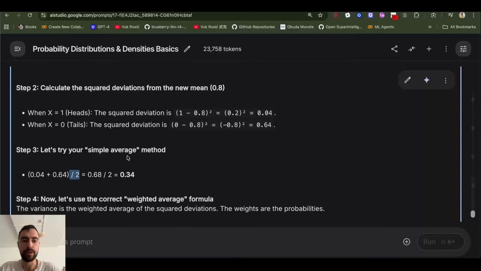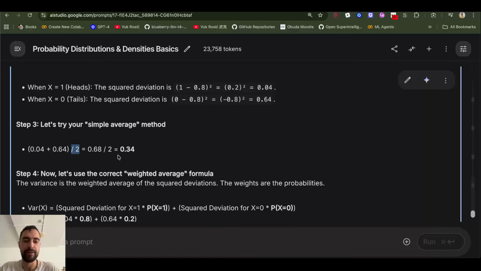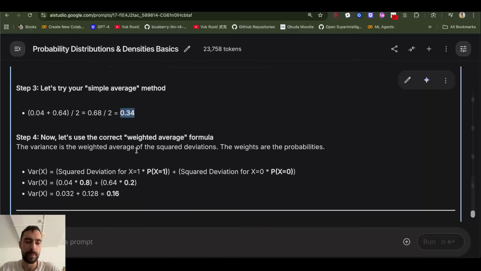And the simple averaging method gives us 0.34 if we add them up and divide by 2. So this is the average square deviation. But the weighted average will give us different result. And this one is actually correct. Because this square deviation will happen a lot more often, so we multiply it with a bigger number, give it higher weight. And this will happen less often. So that's why we want to do it like this.